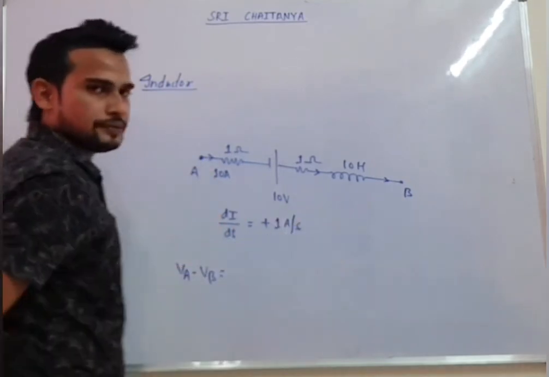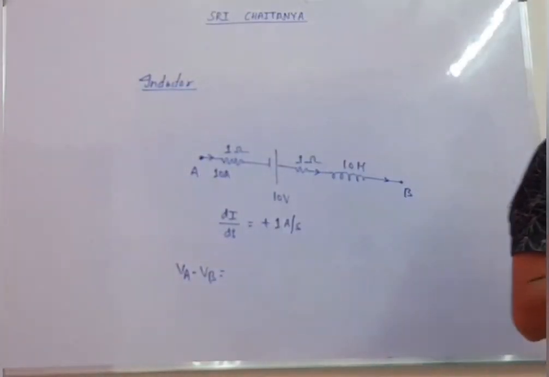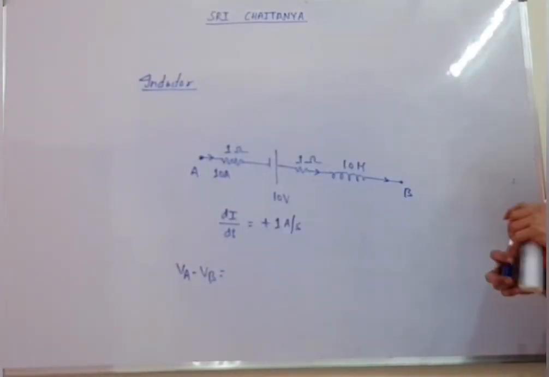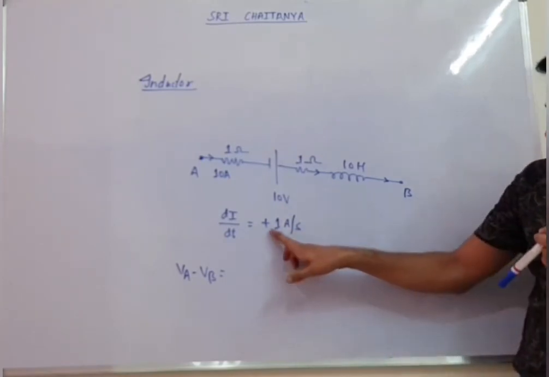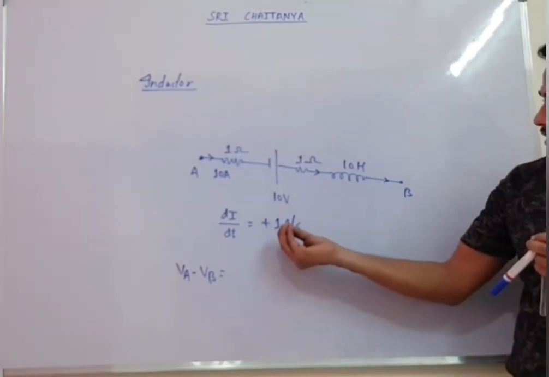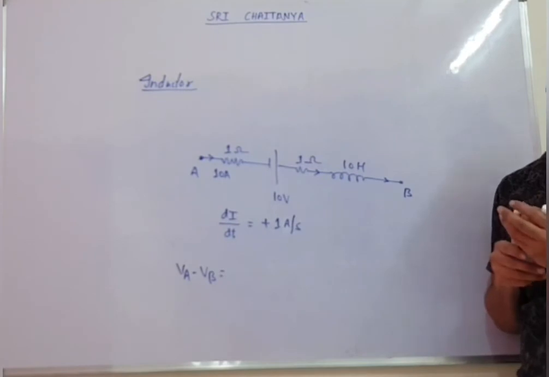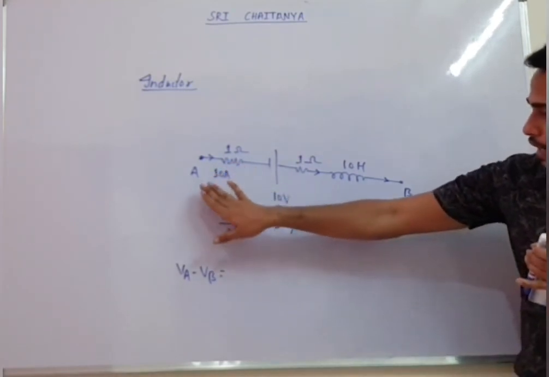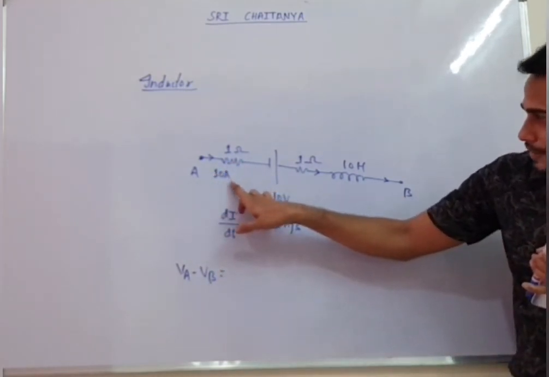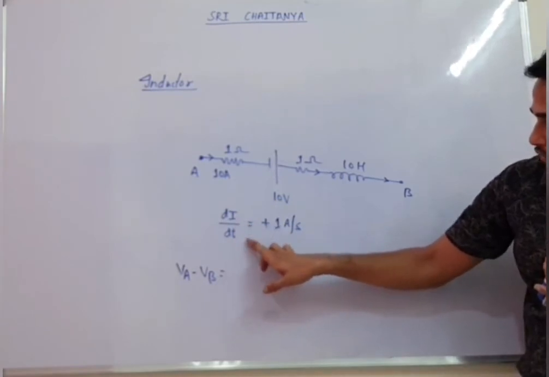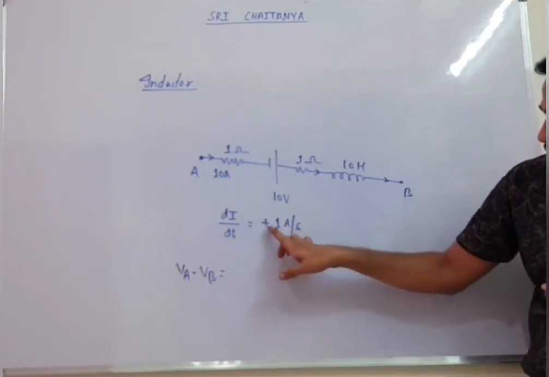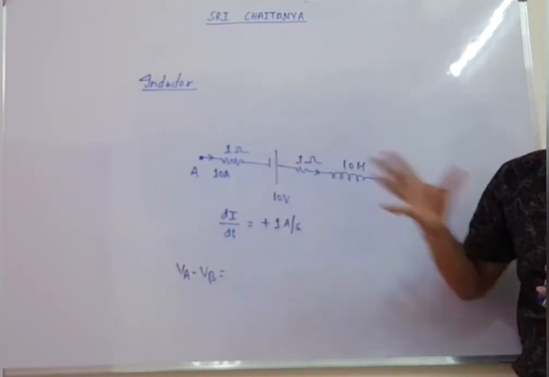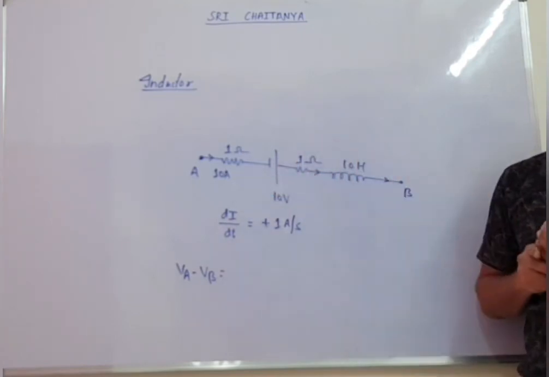You try by yourself. This plus sign indicates that the current in the circuit will increase. They are asking you to find VA minus VB when current is 10 ampere, and the rate of change of current is plus 1 ampere per second, meaning current is increasing. So let's see how to solve.